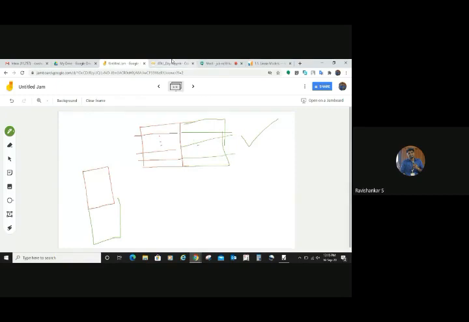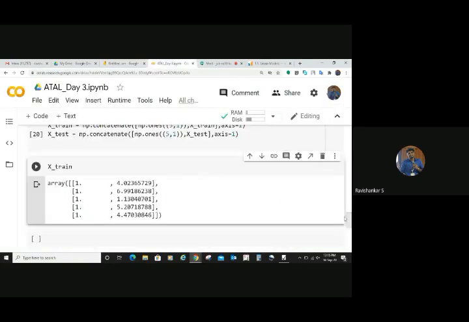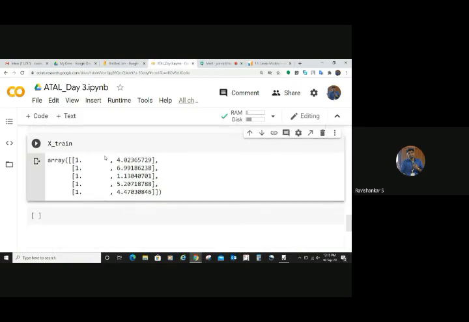Now you can see the data, right? So this 1 is going to be the coefficient of, come on, tell me. This is your x0. Remember, this is your x0, right? The coefficient of theta 0. X0 is the coefficient of theta 0. Yesterday I mentioned that it's going to be 1. And this is going to be your x train, the coefficient of theta 1. Hope you understood now. Great.